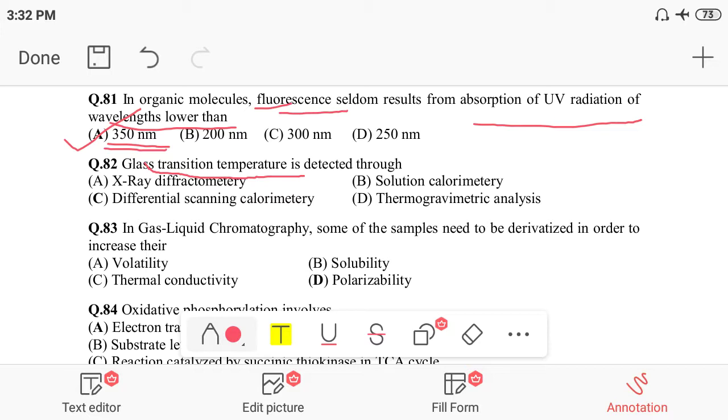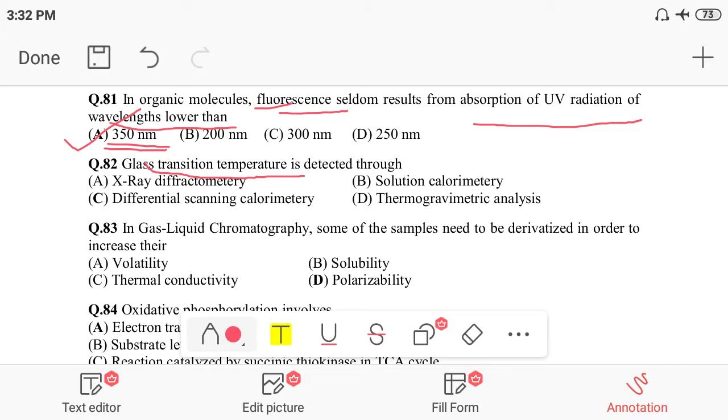As you know, X-ray diffractometry depends totally on the diffraction technique only, so it is not temperature based. Option B is solution calorimetry. Calorimetry depends on colored solutions, so again it would not be the correct option for temperature dependence. So two options are temperature dependent: one is thermogravimetric analysis, and the other is DSC.